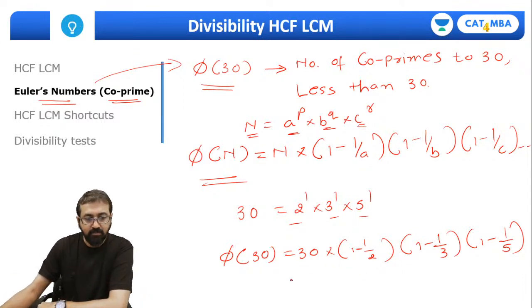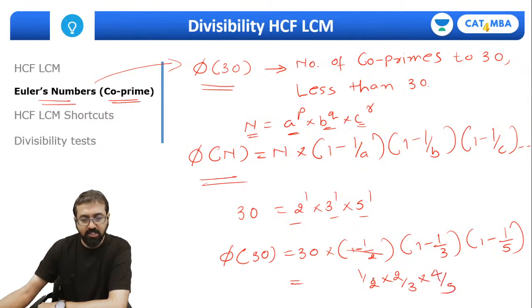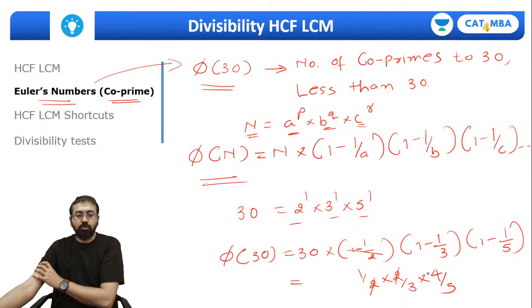Right. So if you solve this, what is 1 minus 1 by 2? It's 1 by 2. 1 minus 1 by 3 is 2 by 3, and 1 minus 1 by 5 is 4 by 5. So if we just solve, it will come out to be 4 by 15 into 30. So this is nothing but 8.